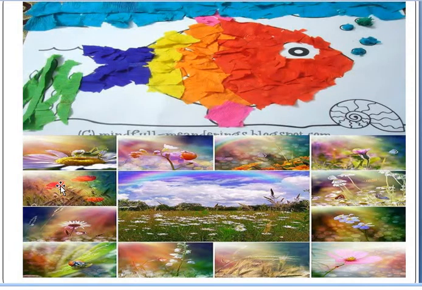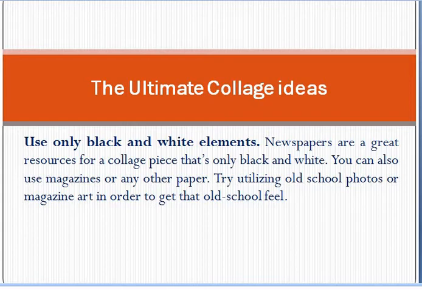Using only different colors. Okay, you could see the fish in which some colored papers have been used here. This is also another form of making collage. So they have used all the colors in this collage. So this is one way of making collage. It's one theme.